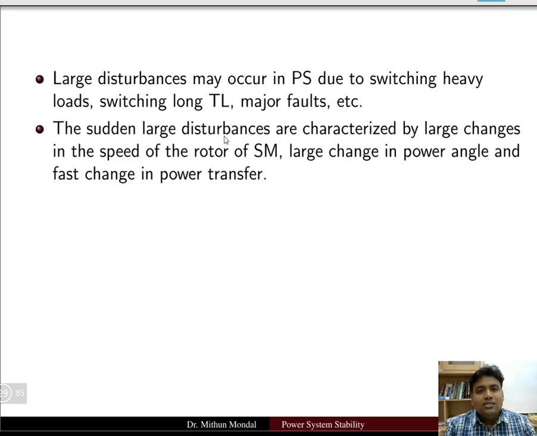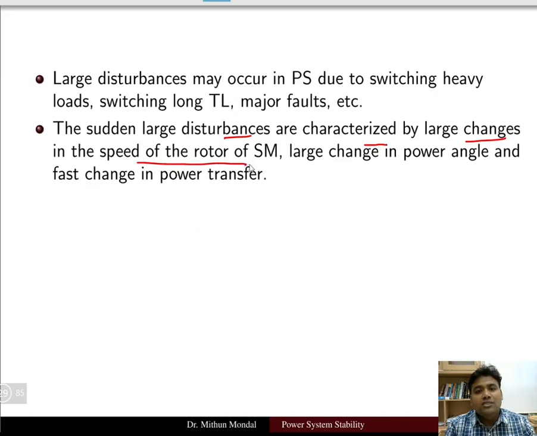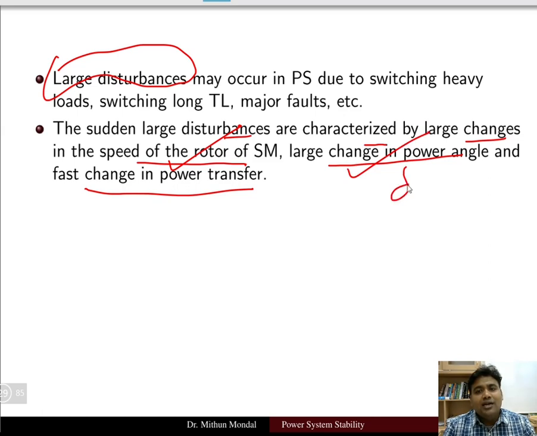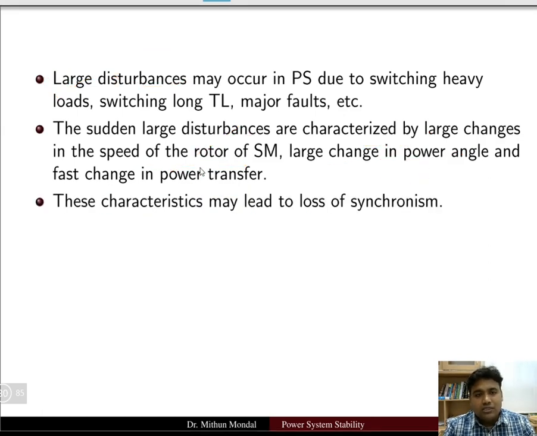The sudden large disturbances are characterized by large changes in the speed of the rotor of the synchronous motor, large change in the power angle, and fast change in the power transfer. So wherever there is a large disturbance in the power system, you will observe that the speed of the rotor of a synchronous motor has changed, or there is a large change in the power angle, that is delta, and a fast change in the power transfer.